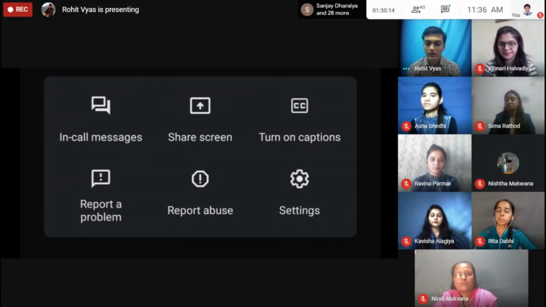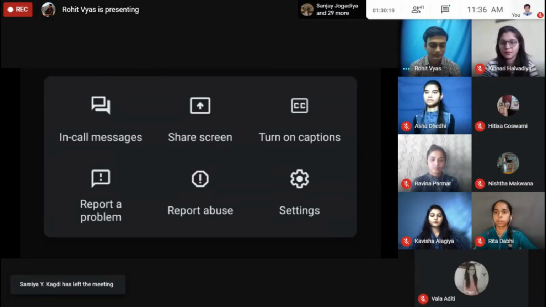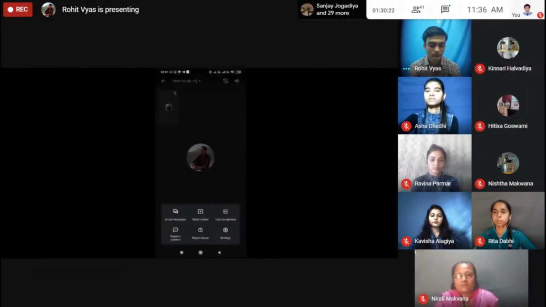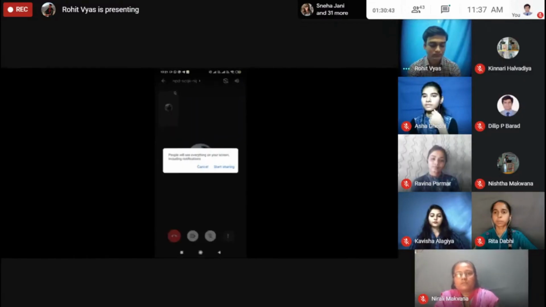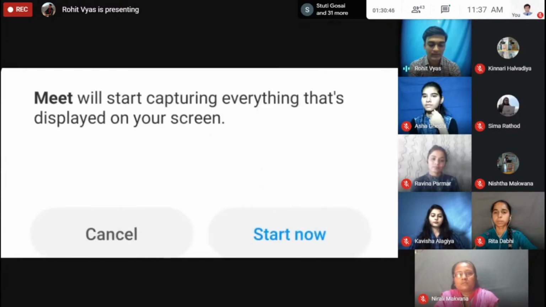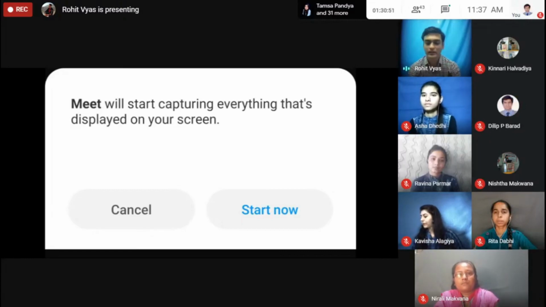Then in the first line there is the share screen button. You will have to click on this share screen, and then by clicking on that share screen button you will see this kind of message that people will see everything on your screen, including notifications. So you have to allow your mobile phone to enable the setting and click on start sharing. And then again, this option will be there as per your mobile phone categorization. And then again you have to click on Start Now button.